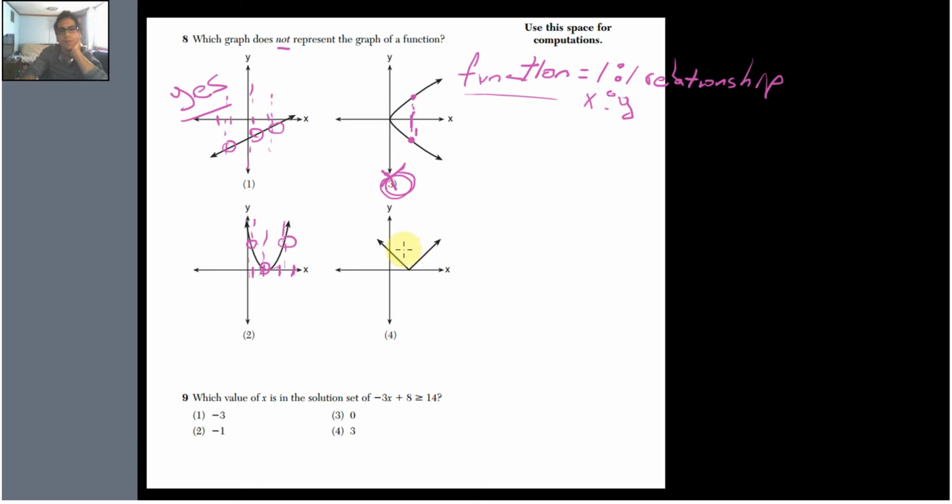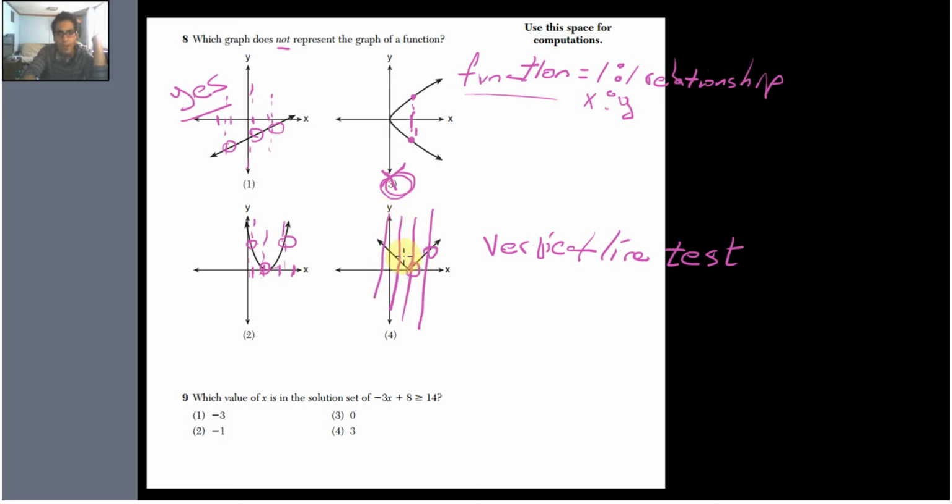And the last one's here, and I'm going to show you. We use something called the vertical line test. That's what we've been doing. Vertical line test. All that means is that if we drop a vertical line anywhere on this graph, it should only touch one point on the graph.